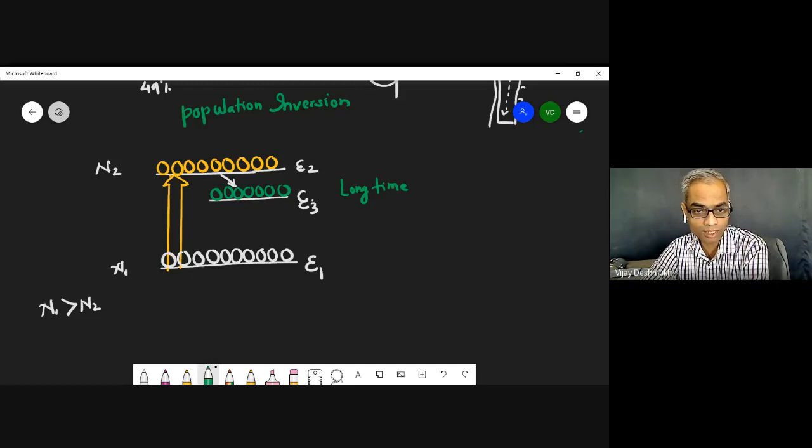Because from here you are not coming down, the yellow pump is not coming back from the ground. There is a possibility, but the probability of these electrons going from level 2 to 3 is more, and at level 3 they stay for a longer time. So they are waiting more. It is possible that the situation will occur where N1 is slightly less than N3. I'm talking about these two, in between these two.